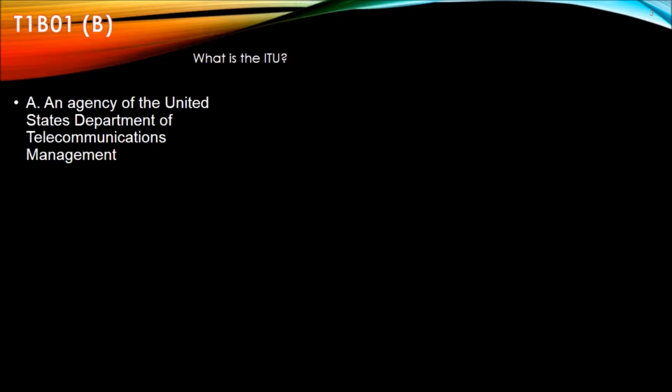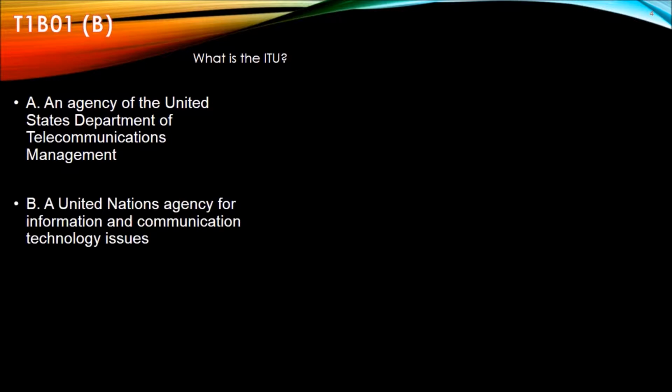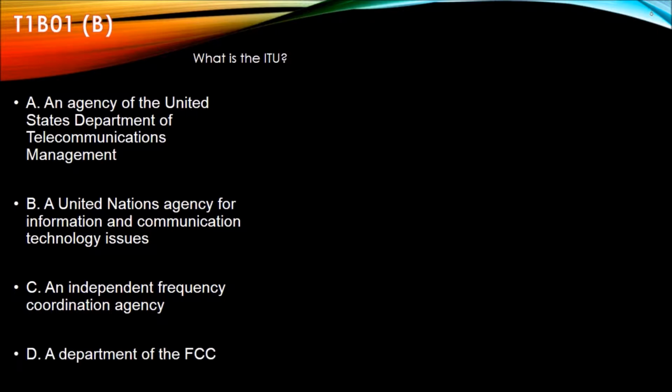T1B01. What is the ITU? Answers are A, an agency of the United States Department of Telecommunications Management. B, a United Nations agency for information and communication technology issues. C, an independent frequency coordination agency. And D, a department of the FCC.